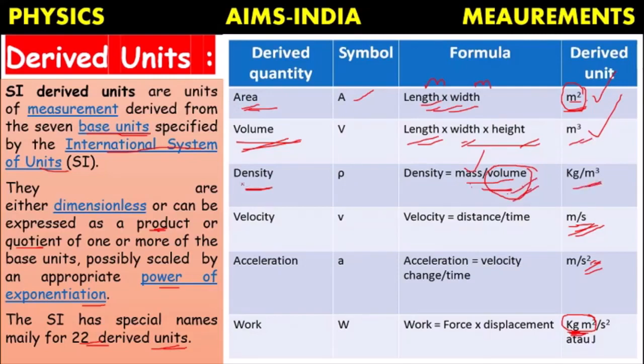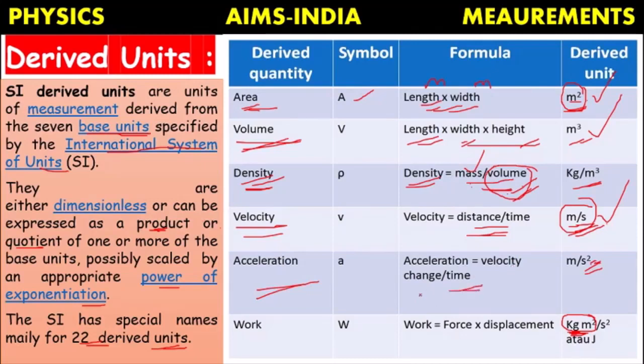It is not compulsory that a derived quantity always depends only on fundamental quantities. It may be a combination of fundamental quantity and derived quantity, like in the case of density or velocity. What is the formula of velocity? Distance by time. The unit of distance is meter and that of time is second. So meter per second is the derived unit of velocity. Or acceleration means increase or decrease of velocity, or change of velocity by time.